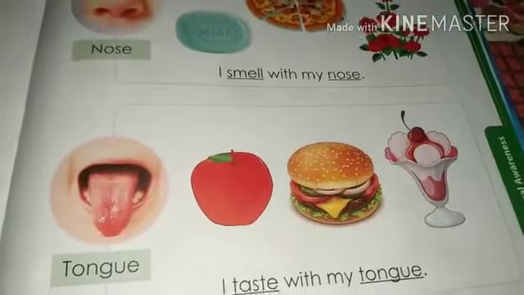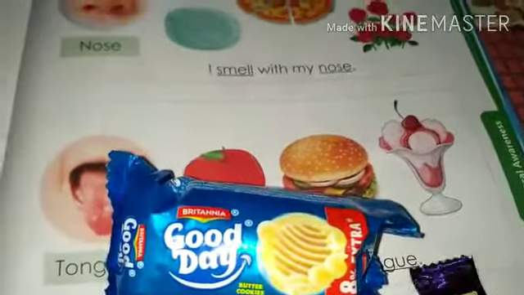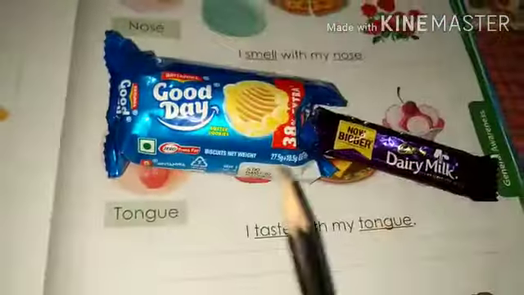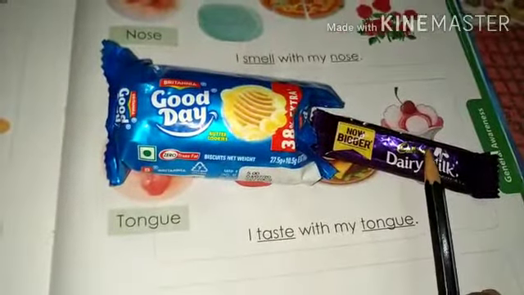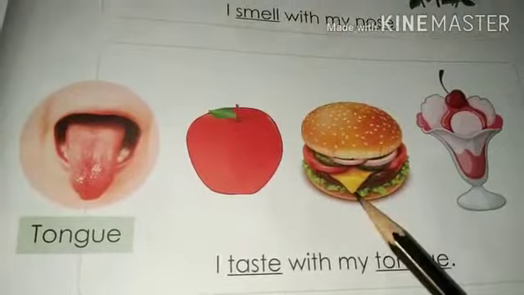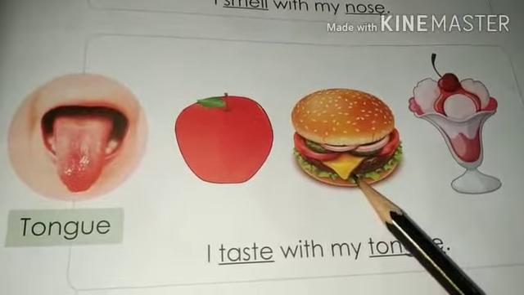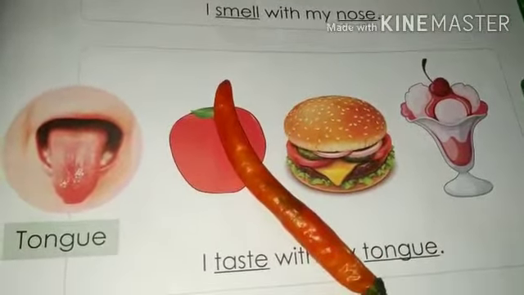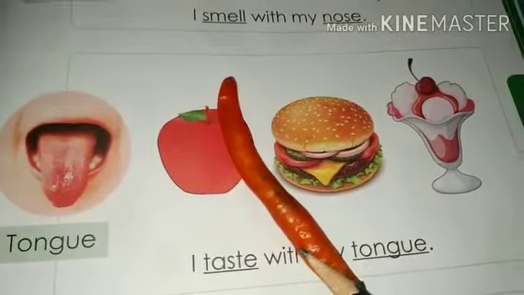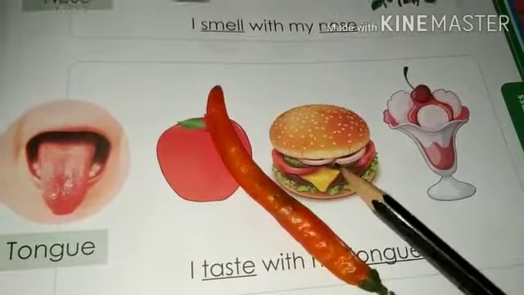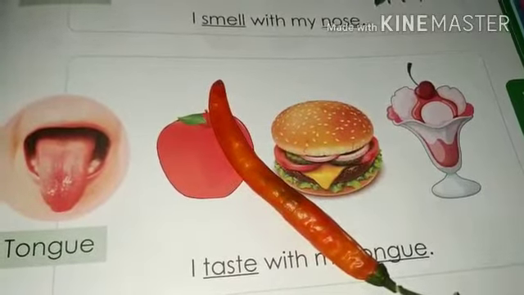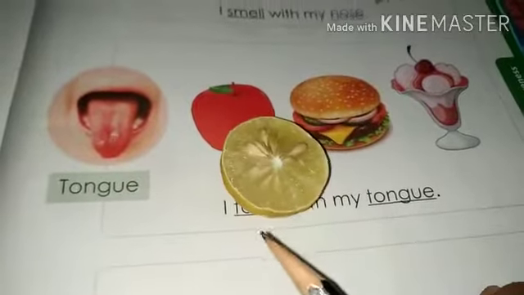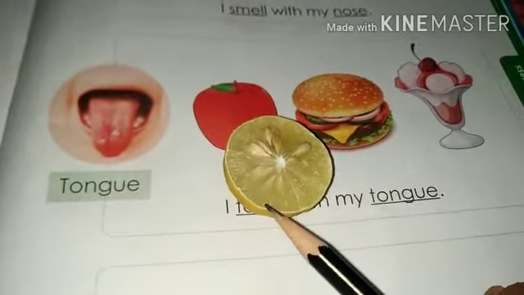And I have 2 food items. First one is cookies and second one is dairy milk. These food items are also sweet. And please tell me, what is this? This is a burger. And tell me, what is this? Yes, this is a chili. Both are spicy. Tell me, what is this? This is lemon and this is sour.